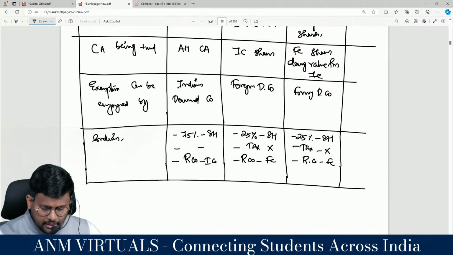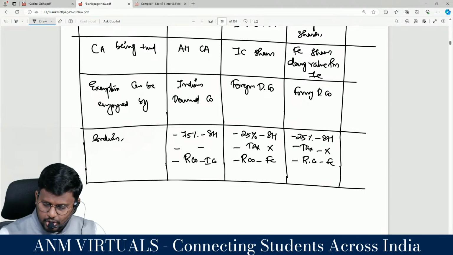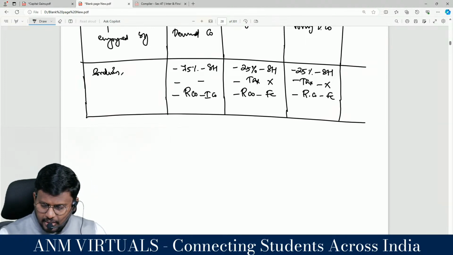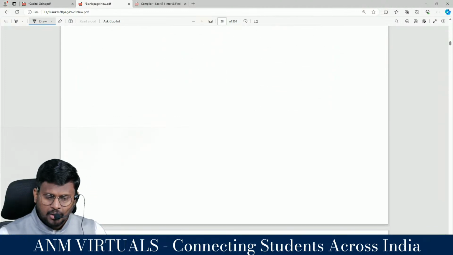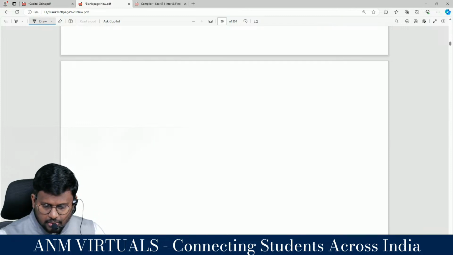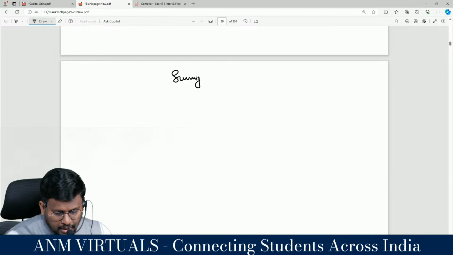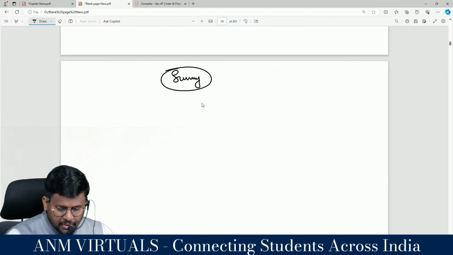Resulting company should be an Indian company. Resulting company should be a foreign company. Clear? Yes, sir. I think everything we have put in a table. Finally, we can put one chart, a summary. Till now, what we have discussed is called a summary.